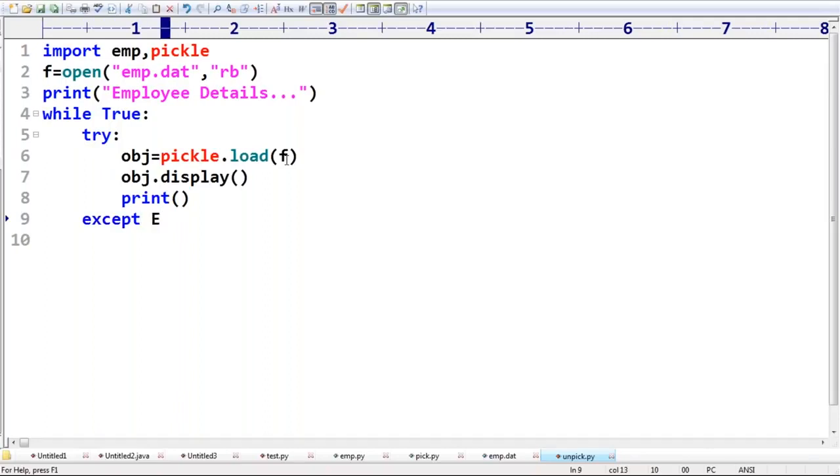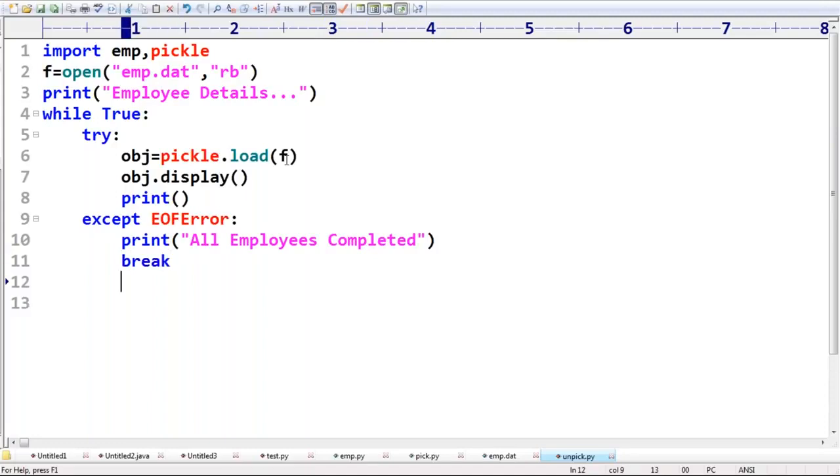Sir, if anywhere an EOF error is coming, then automatically what can you do? Print all employees completed. All employees completed. Next, what am I trying to take? Break, sir.